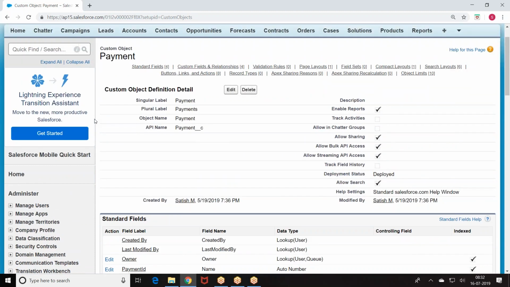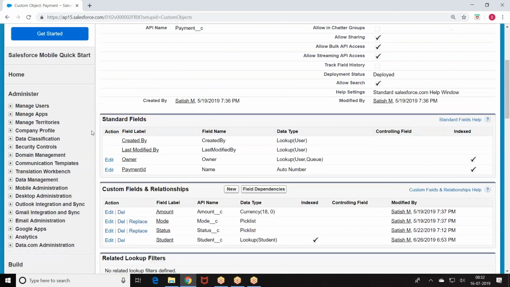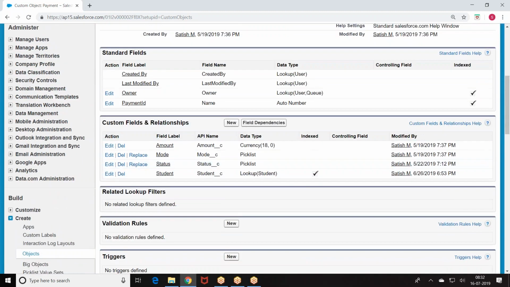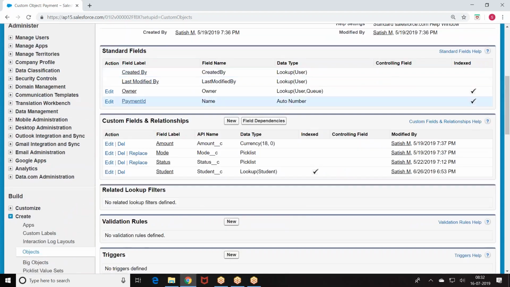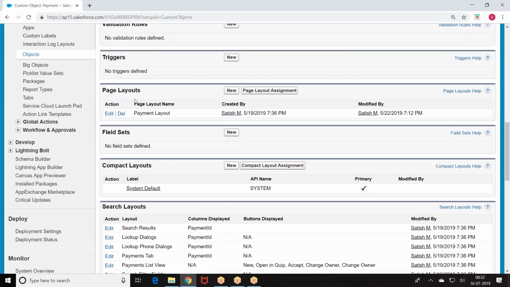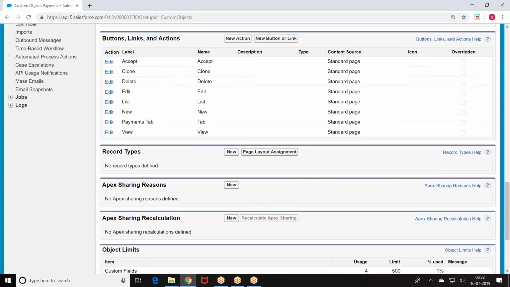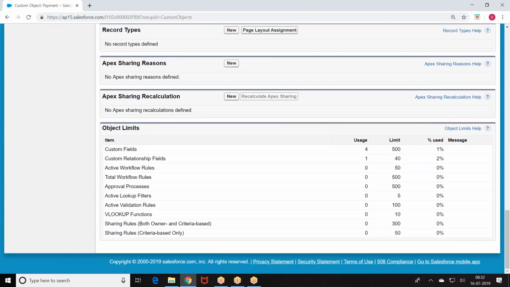Okay. That's what I'm telling you. We are getting a list of objects. Here also we are getting a list of objects. When you open the object, you are able to find what all the fields are there: standard fields, custom fields, validation rules, triggers, page layouts, compact layouts, search layouts, buttons, everything. We are finding it here, no.